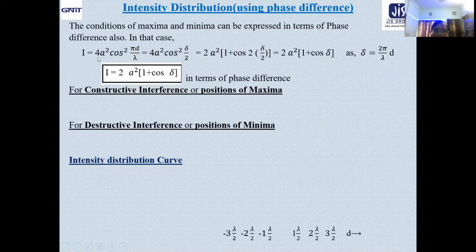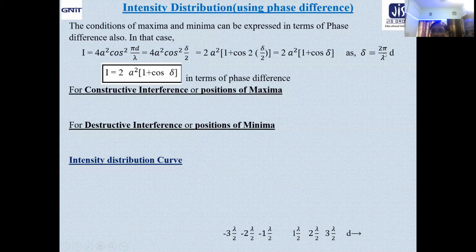Just take a look. I equal to 4a square cos square pi d by lambda. It is the expression of intensity in terms of path difference, because d is here. Now, if you want to express it in terms of phase difference, it will be equal to 4a square cos square delta by 2. Why?